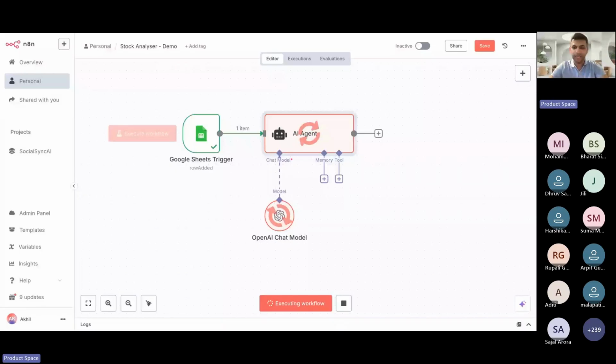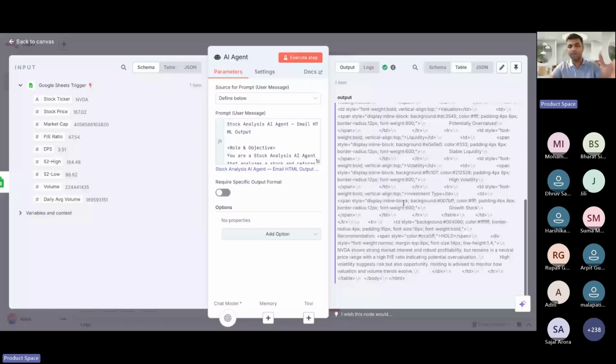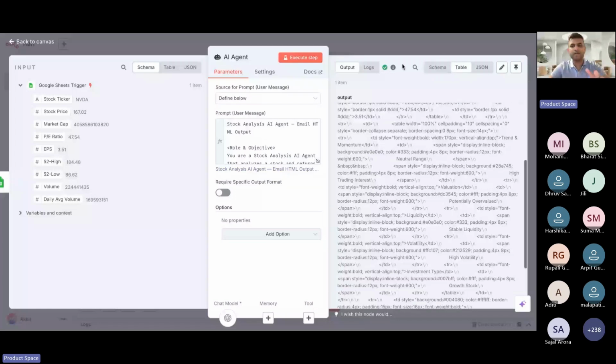Vishwas, we are using n8n to build it. All right, I think our output is done, and then we can click on the agent. Okay, this is the output that we've got, which is totally not understandable, because it's not, I would say, in a text format.